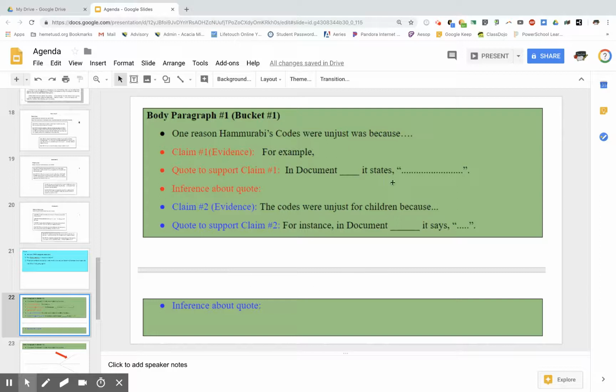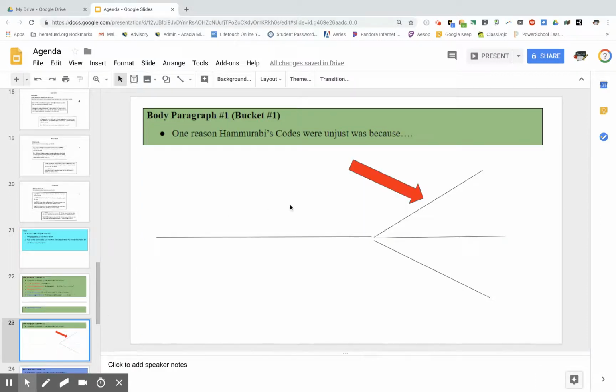Say you wrote the green part, your first paragraph about women, you would just say one reason Hammurabi's codes were unjust was because he was unkind to women. Or if you did slaves in this first paragraph, one reason Hammurabi's codes were unjust was because he was evil towards slaves. So you're just completing the sentence. It's that simple. If you can't think of how to complete the sentence, all you do is simply look at your chicken foot, and we already wrote down the 3 reasons. So you're just placing that reason into this sentence.